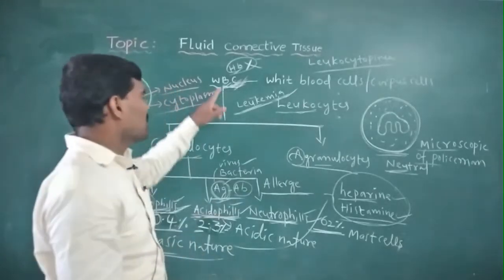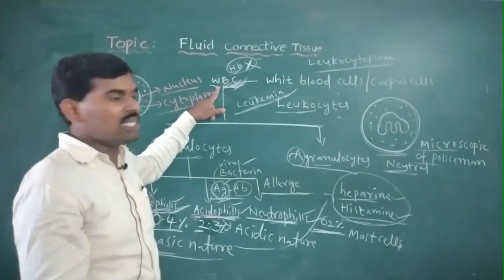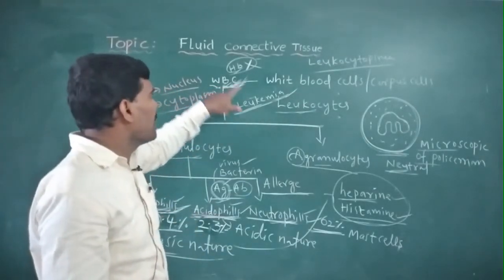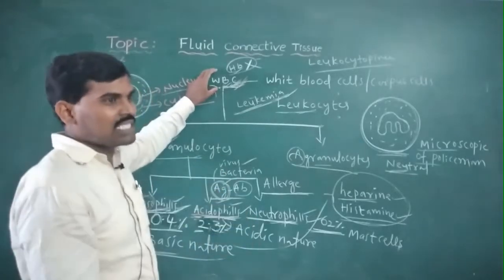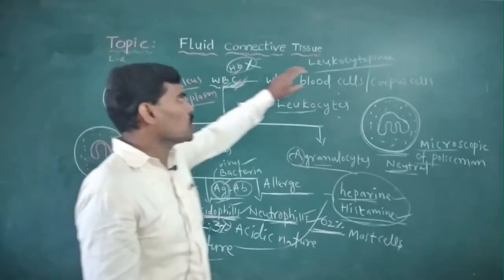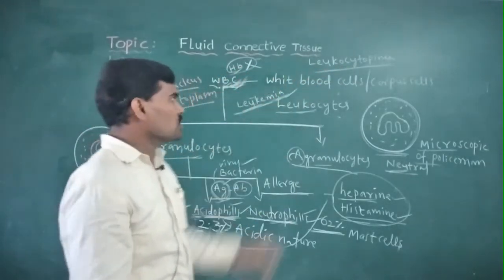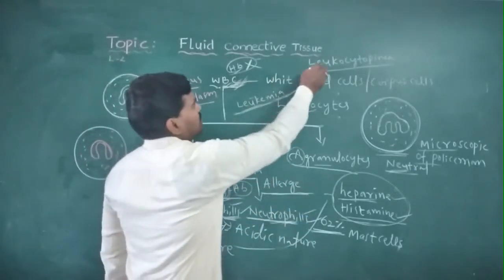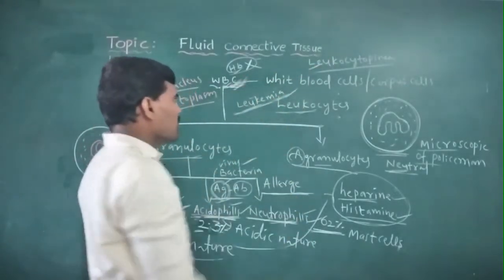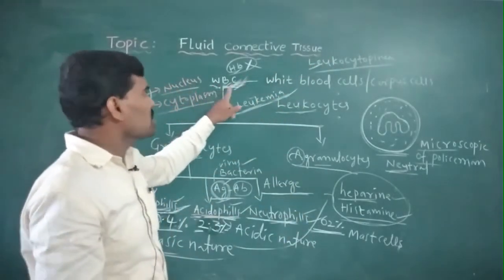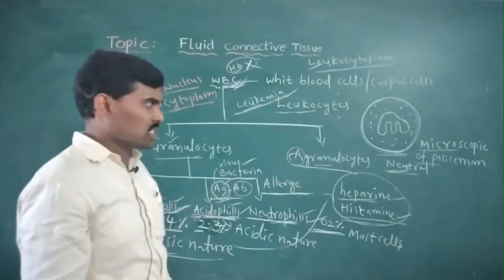Whenever the WBC count increases in our blood, it is leukemia. Whenever the WBCs decrease or fall down, it is called leukocytopenia. WBCs are commonly called leukocytes.